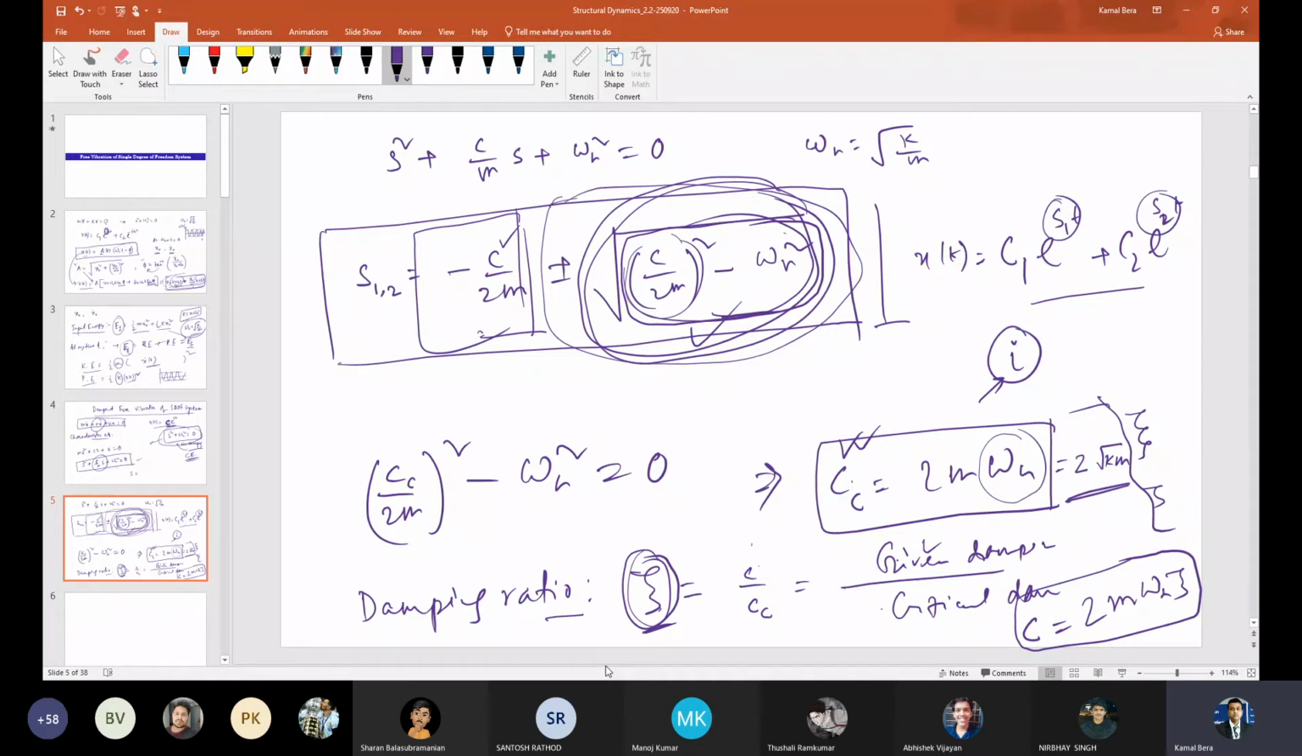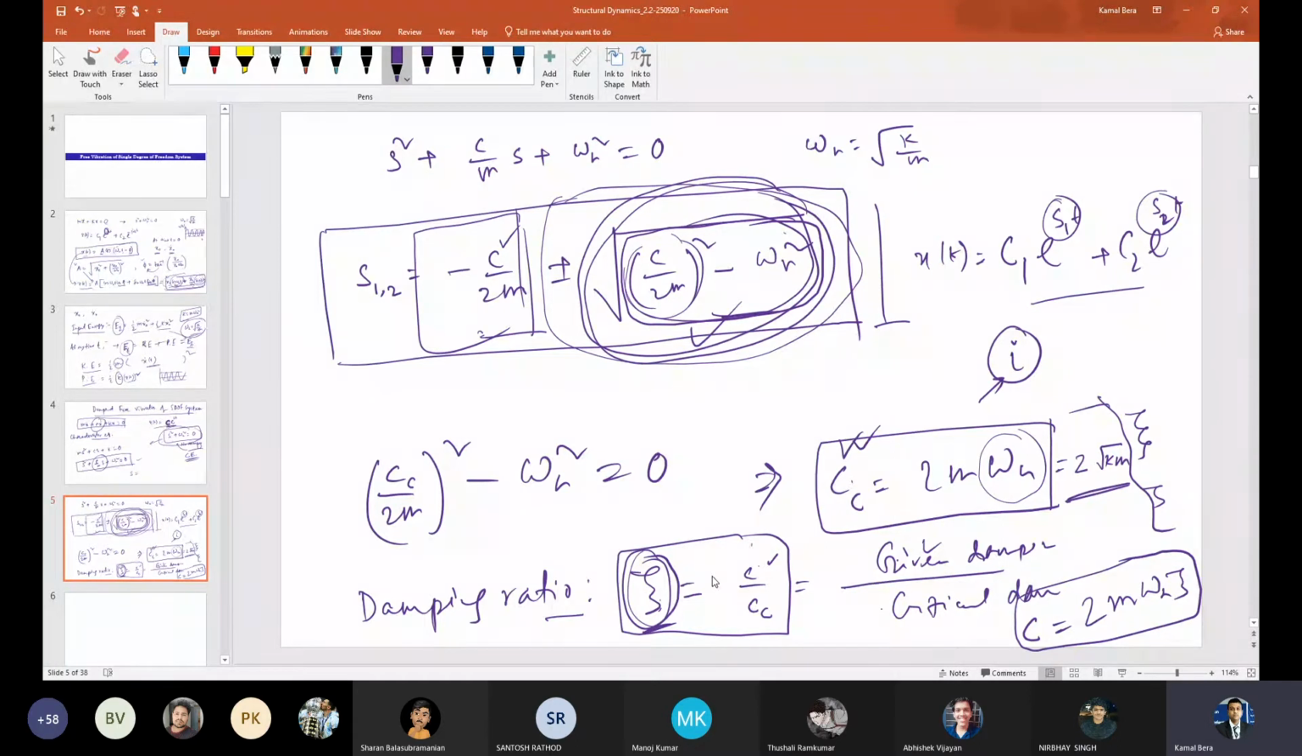Also, a question may come: what is critical damping? You can say that the damping ratio is C by CC, so critical damping is when zeta equals 1, that is C equal to CC. That is the critical damping. But that is not actually the physical definition. So along with this, you have to state the physical definition also. That I am coming to next.